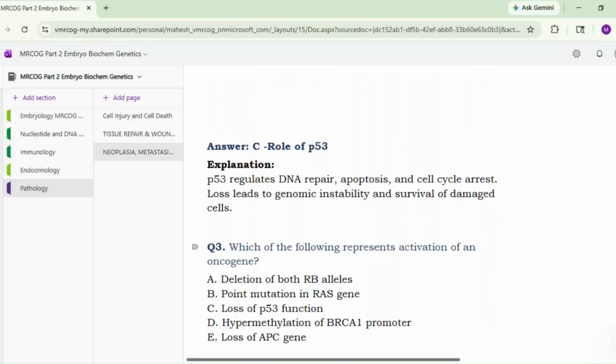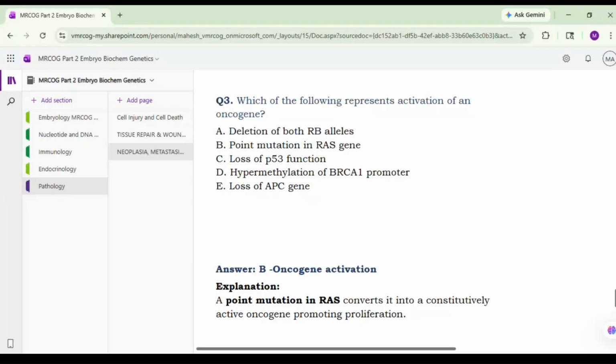Next. Which of the following represents activation of an oncogene: deletion of both RB alleles, point mutation of RAS gene, loss of P53 function, hypermethylation of BRCA1 promoter, loss of APC gene? That is the point mutation in RAS gene. Here it is an activation of the oncogene, whereas the others we have seen are loss of function. Activation is in the RAS gene.